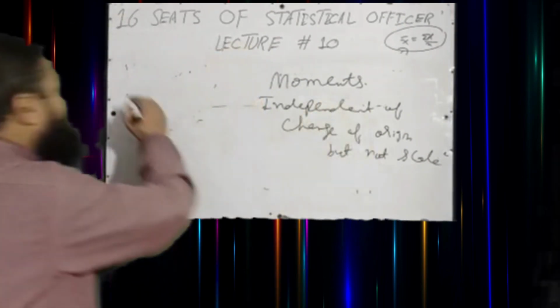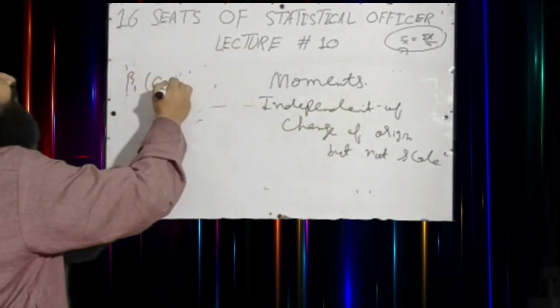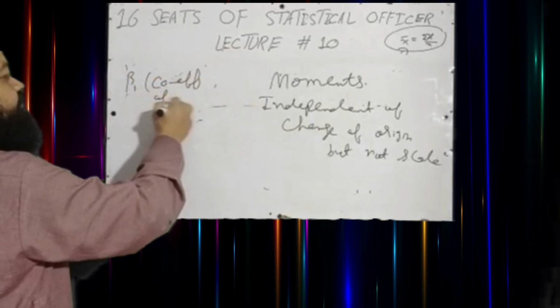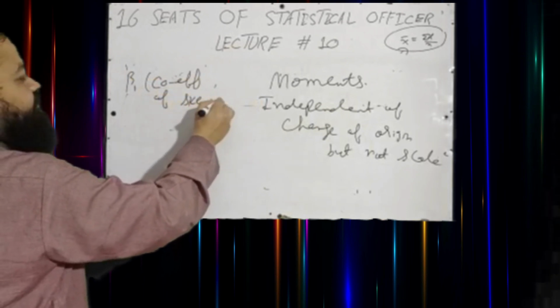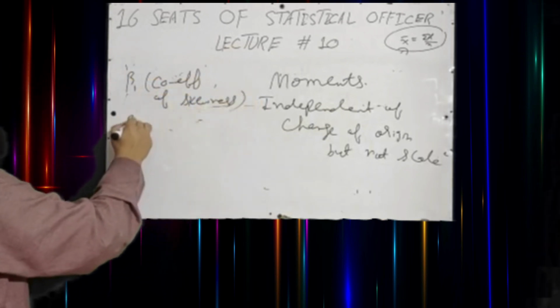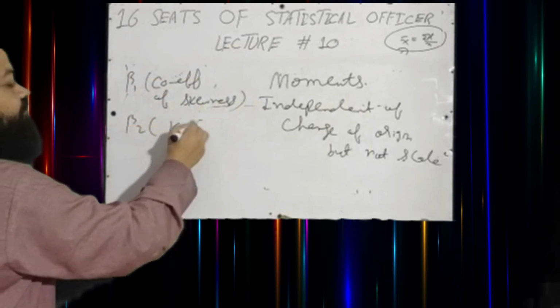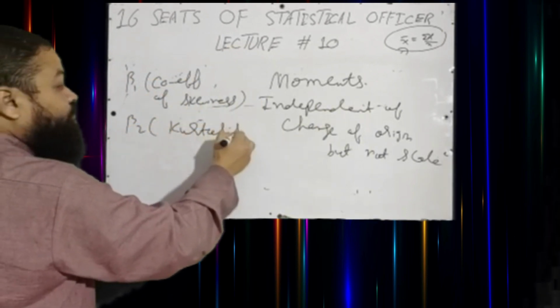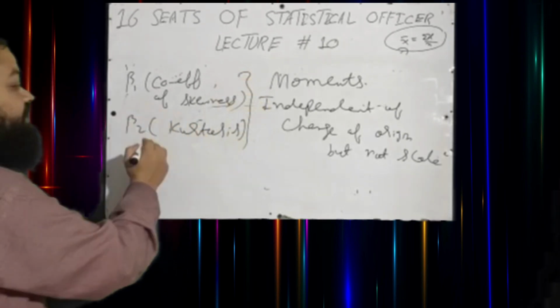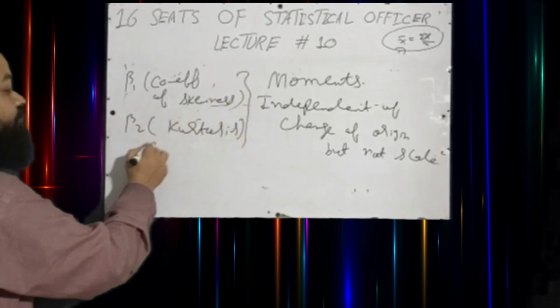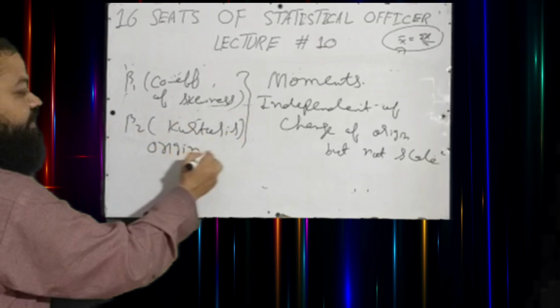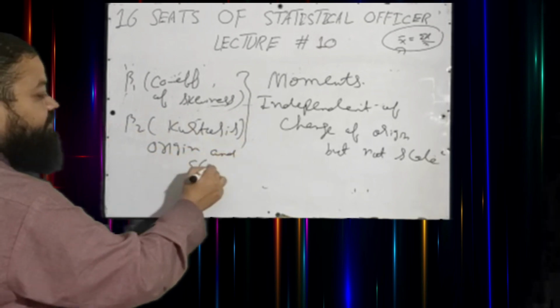And I will tell you about beta 1, coefficient of skewness, and beta 2, coefficient of kurtosis. Both of them are independent of origin and scale.